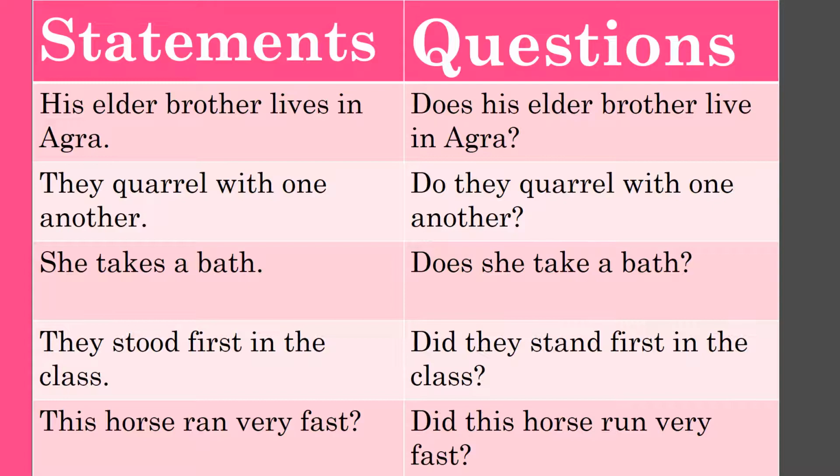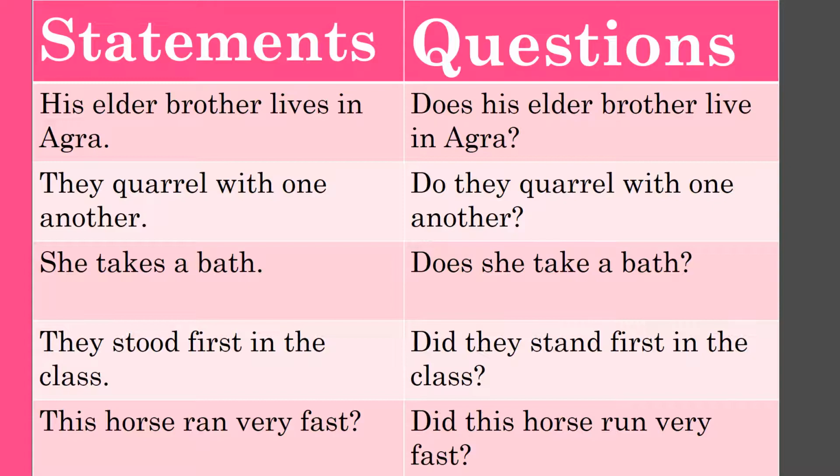Fourth, they stood first in the class. So students, notice that this is an example of simple past tense. How do we know? We know it through the word stood. Stood is the past form of stand. So we use did for the past tense. So first did will come, then subject they, and then base form of the verb stood, that is stand, that will come. So the sentence will be: did they stand first in the class, and question mark.